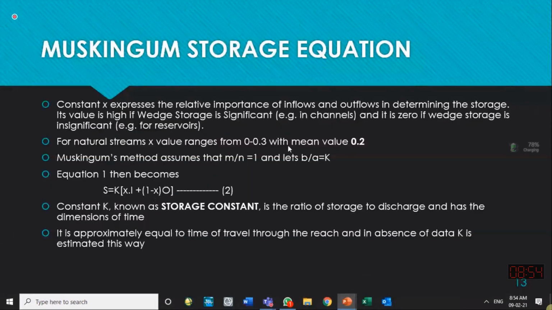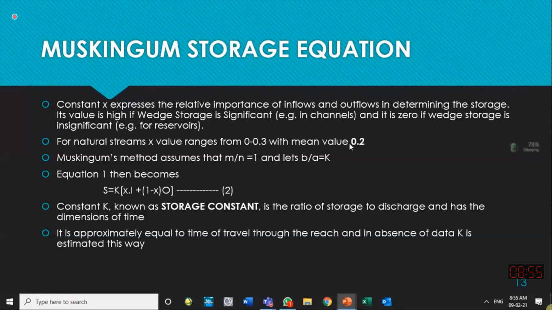With this equation, it has been found that for normal channels, for natural streams, the x value varies not from 0 to 1, as I said earlier. Theoretically, it should change from 0 to 1, but for natural channels this value varies from 0 to 0.3, and the most probable value is 0.2.